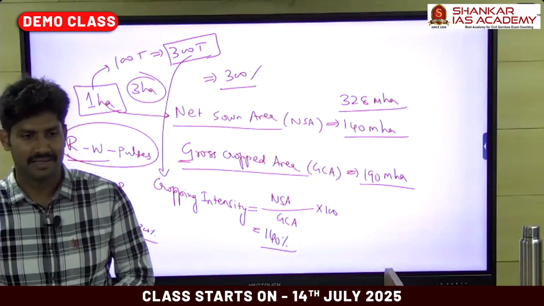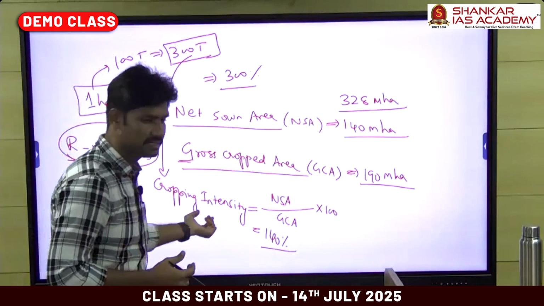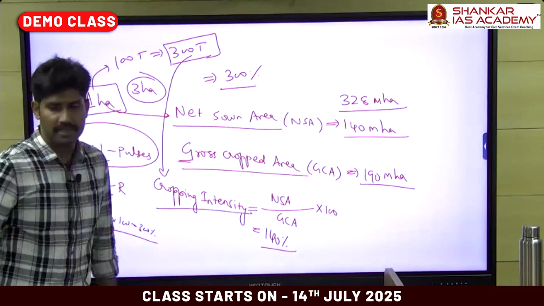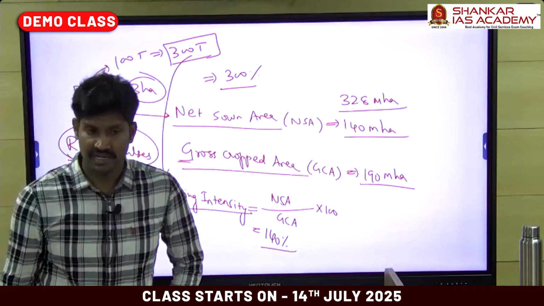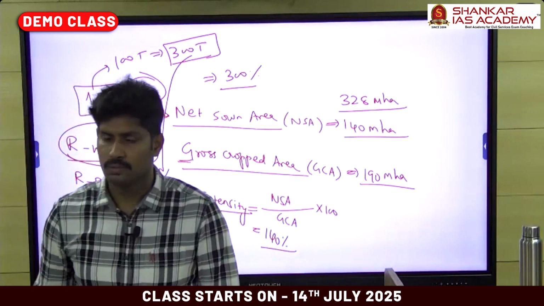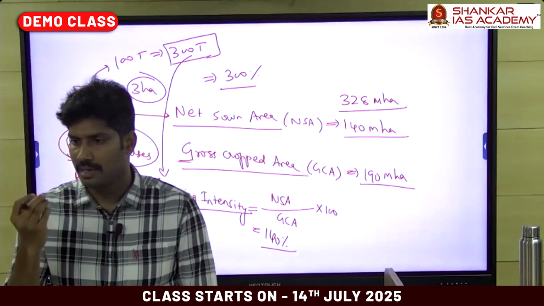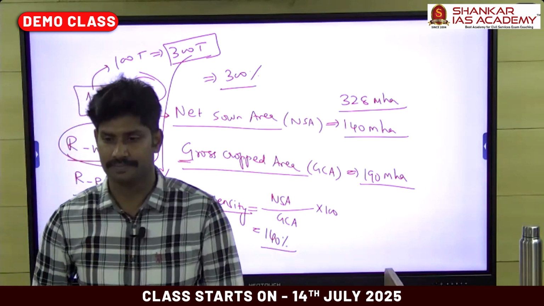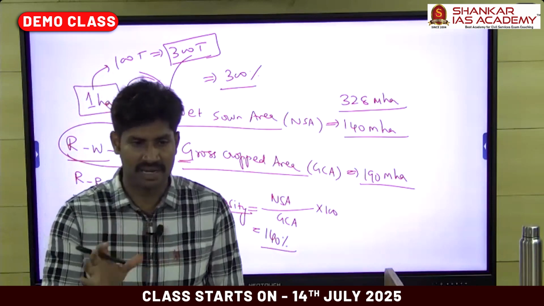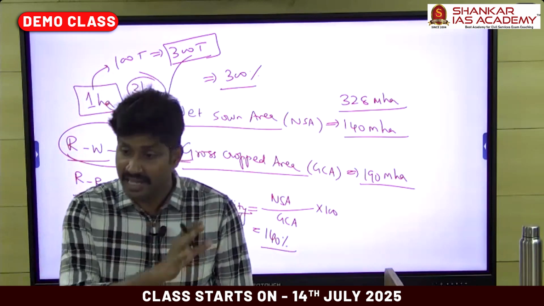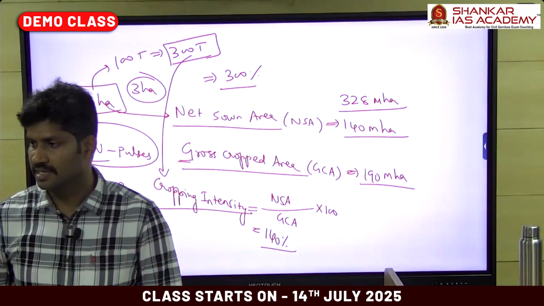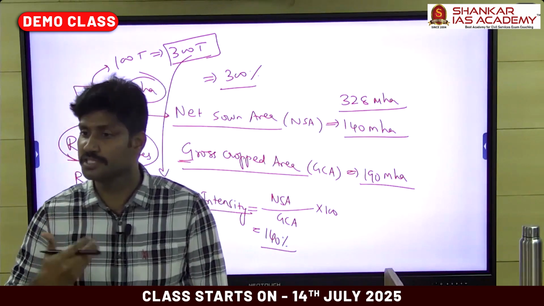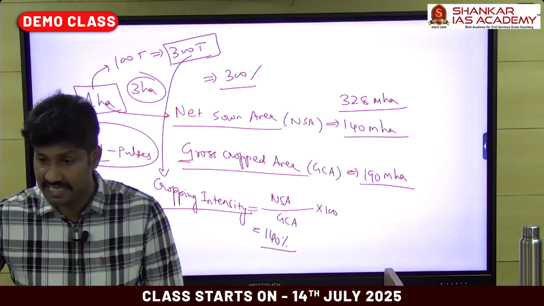One more advantage of this, apart from food production and food security: this indicator, the cropping intensity index, is also useful to analyze the land use, how efficiently we utilize the land resource in India, whether the farmers are leaving the land fallow or cultivating the land continuously. So if the percentage is 300, we can assume that the farmers are utilizing the land more efficiently because the land is continuously cultivated.